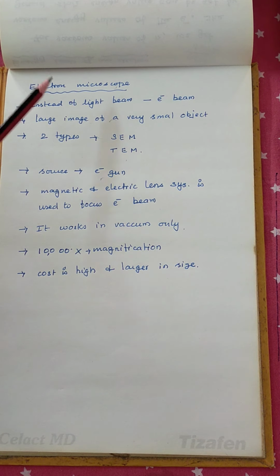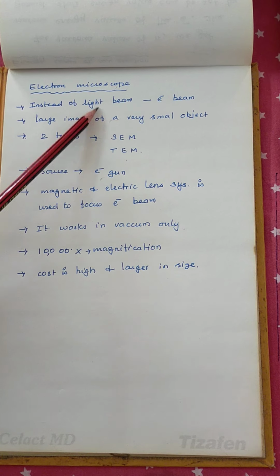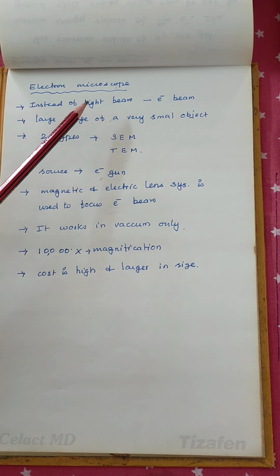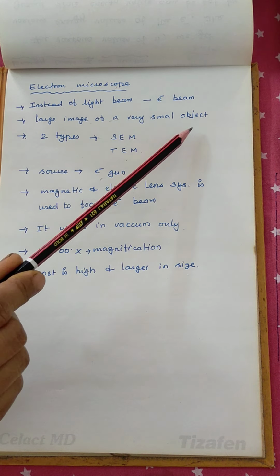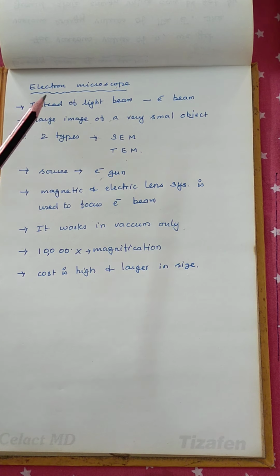In the electron microscope, instead of a light beam, we are using an electron beam. In an ordinary microscope, we are using a light beam, but here we are using the electron beam, and very small, fine objects like bacteria and viruses can be magnified very large.